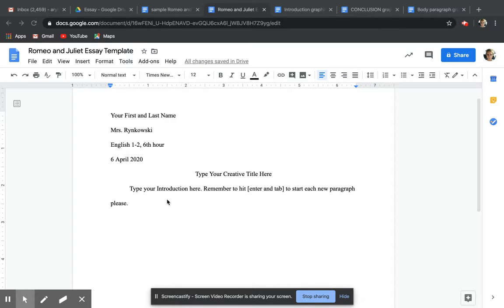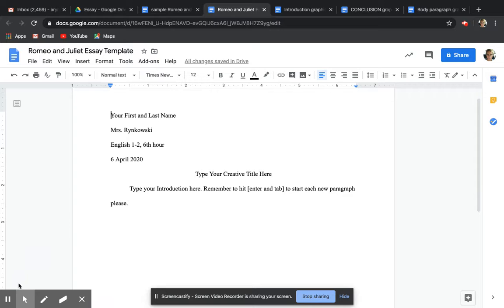But I wanted to send you the last few documents for the Romeo and Juliet essay that you will be using. So the first one, you can see my screen. This is called the Romeo and Juliet essay template. Now, I know that some of you have started to type your intros and body paragraphs because I've seen them already. So if you've done something like that, please just copy and paste it into the document that I've created. It is already set up for you in the proper MLA formatting.